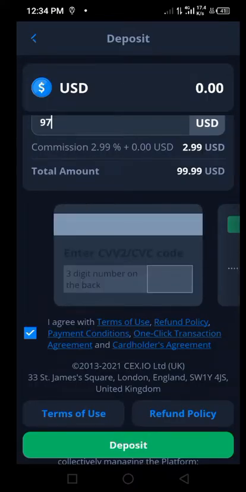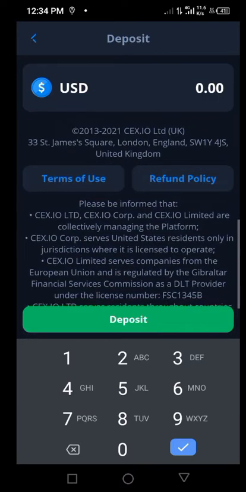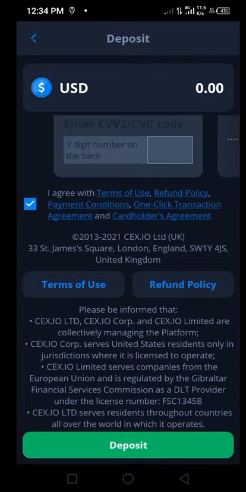Now it will request you to put in the CVV. Check the back of your card, most of them come at the back of the card. Put in the CVV of the card, and then you click on proceed. Once you click on proceed, you get an OTP which you are going to put in. I will not be doing all this, I will just try to make this video short and show you guys the major things you need to do.